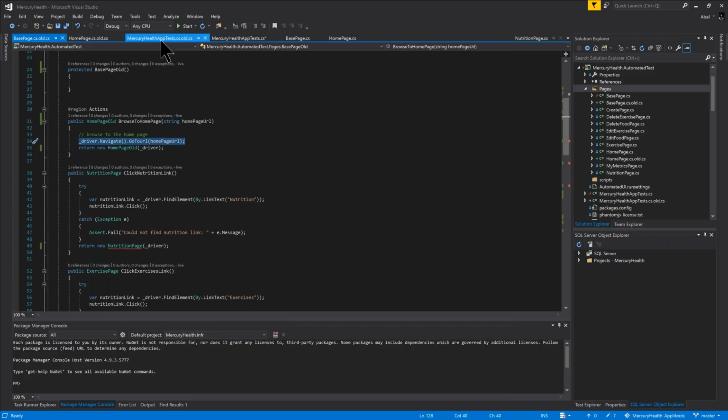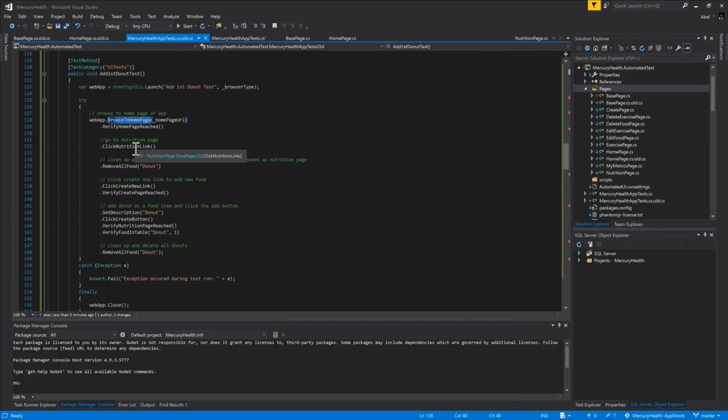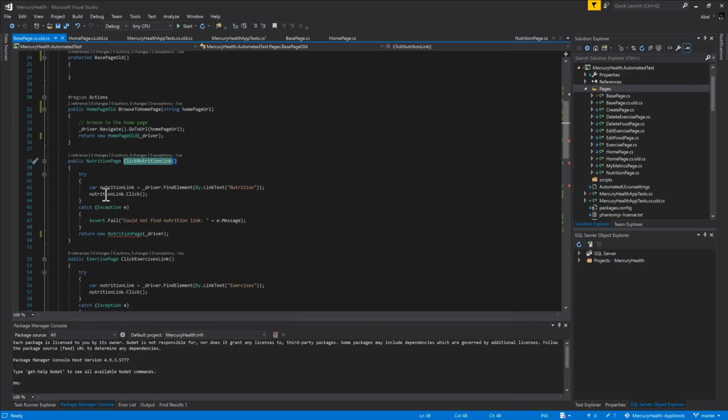Let's see something else that I did as well. I can come in here and I can say, you know, click on the nutrition link. And if I click on the nutrition link, let me jump into that section of the code. Once again, I am just using Selenium to find the element, and then I click it, and then, hooray for that. And I return back the nutrition page, page object that can do everything. So it makes for very, very clean tests, right?